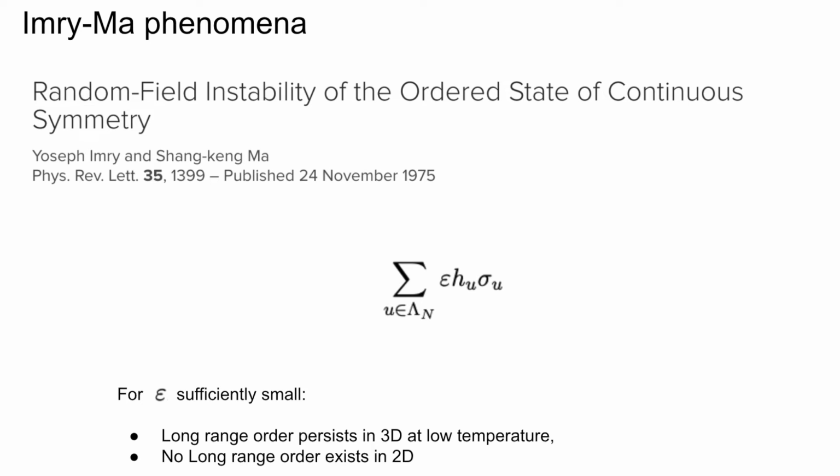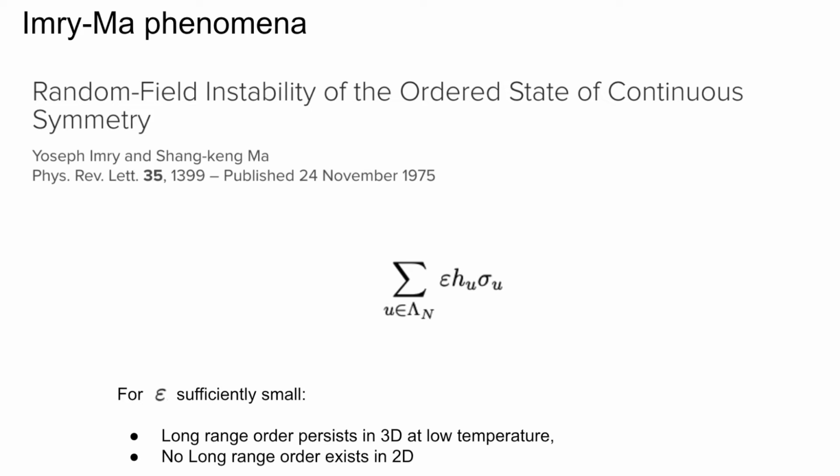And related to the discussions that we've been having for the random field Ising model is the Imry-Ma phenomena. This was first roughly described in a 1975 paper provided by Imry and Ma, which is titled Random Field Instability of the Ordered State of Continuous Symmetry.